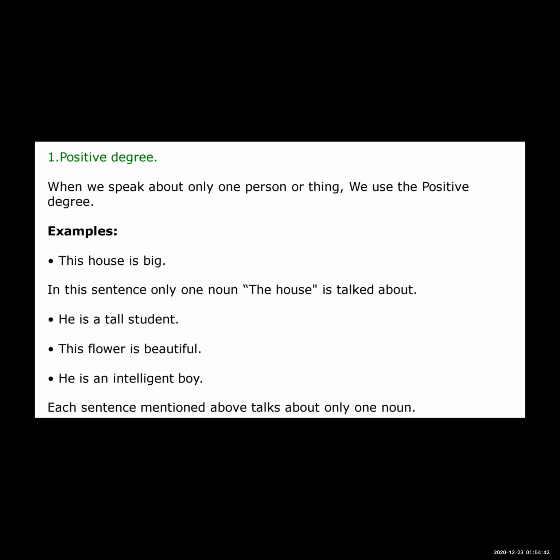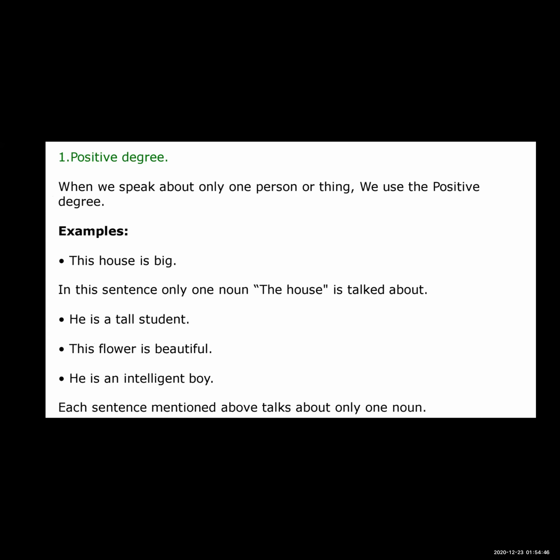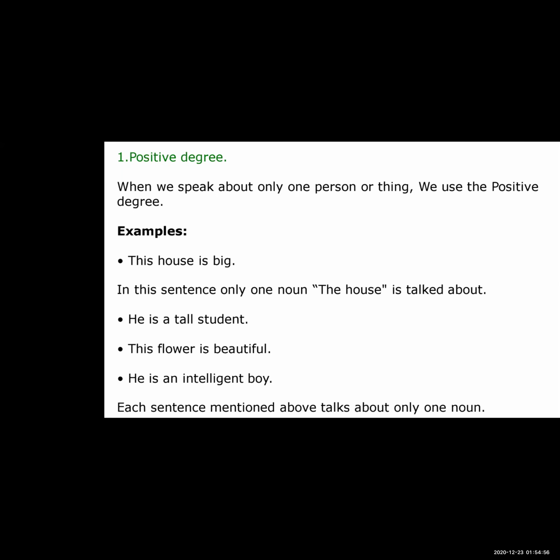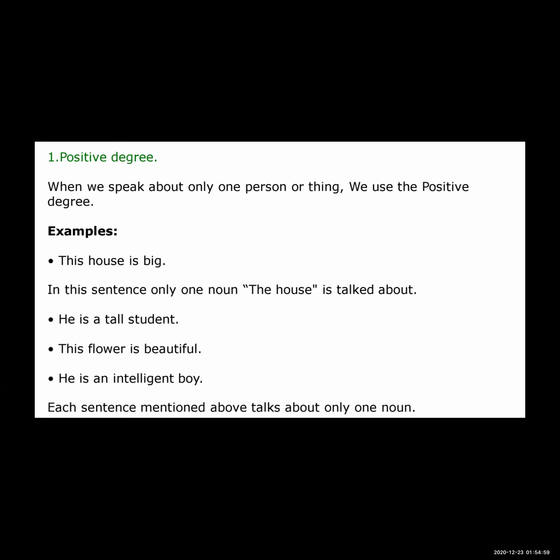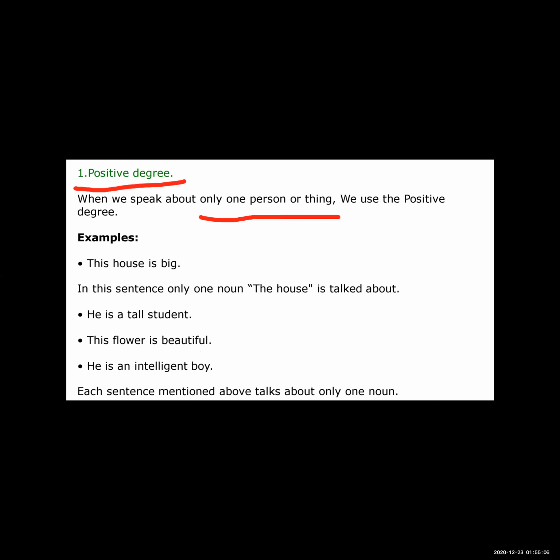The positive degree. See, when we speak about only one person or thing, only one person or thing means if only one person or thing we have to describe. When we speak about only one person or thing, we use the positive degree. Okay, when we speak about only one person or thing, at the time we use the positive degree.